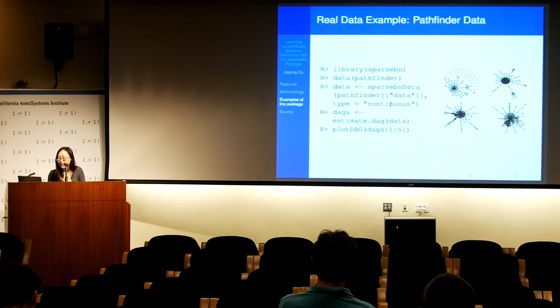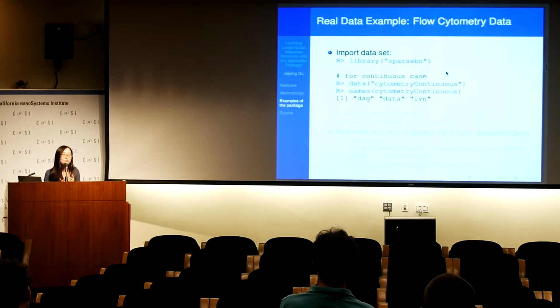And now we can feed the Sparsebn data object into our algorithm. And here is an example to plot the first 5 DAGs along the solution path. Notice that here are only 4 because the solution path always starts from a null graph, so our package just skips it.